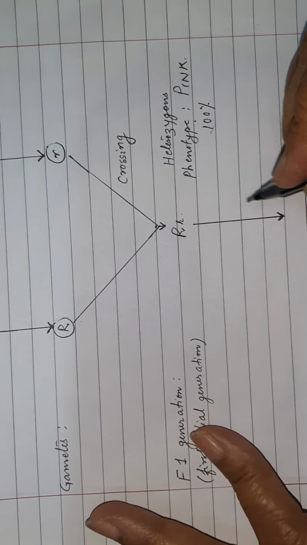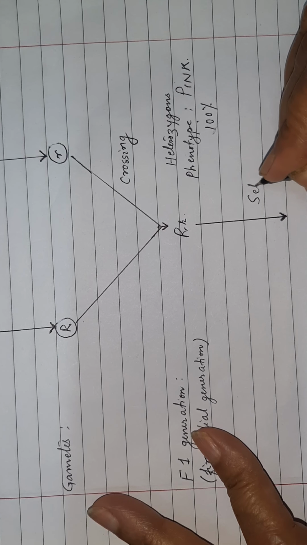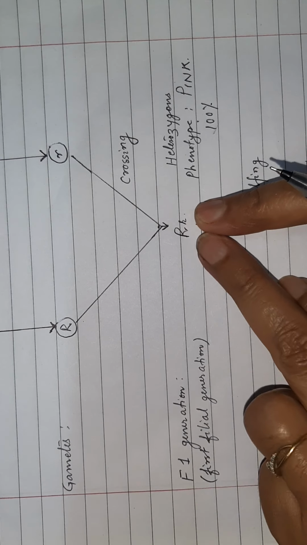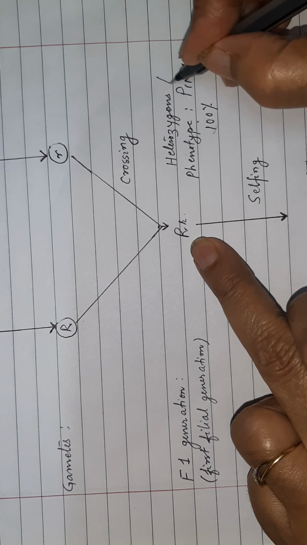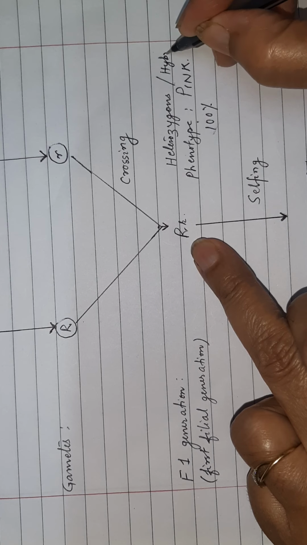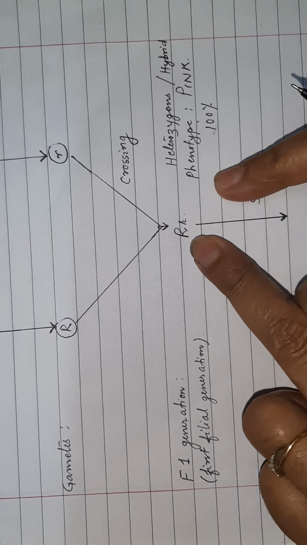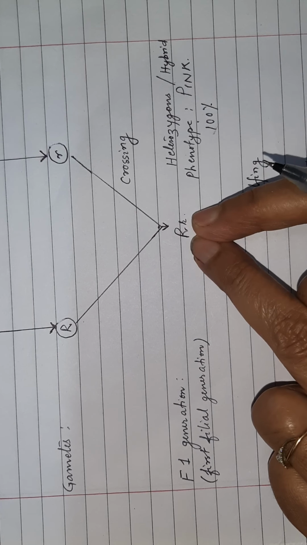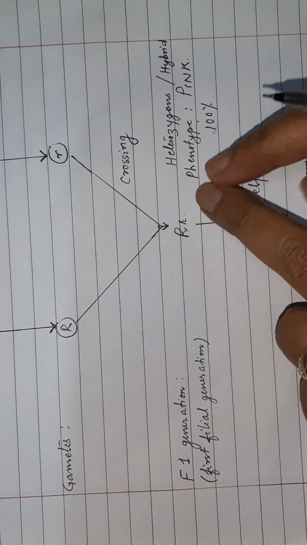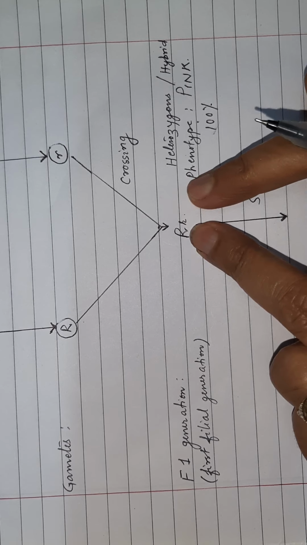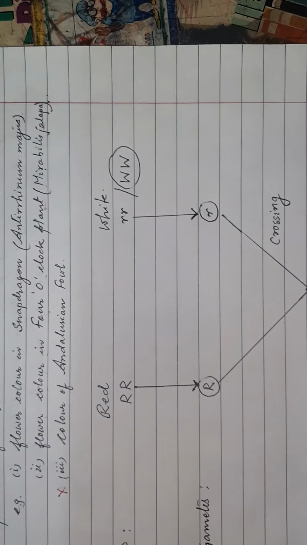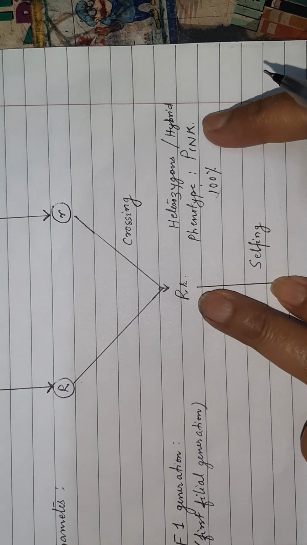Now the next step, selfing, right? This F1 generation is the hybrid, heterozygous, that is, we call it the hybrid variety. Had it been following Mendel's law of inheritance, then all of them would have been red in color. But what you find is it is intermediate, neither red nor white. All of them are pink in color.